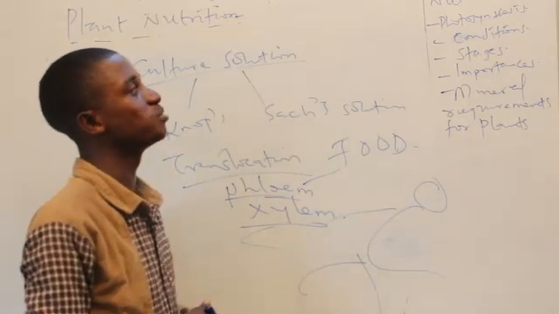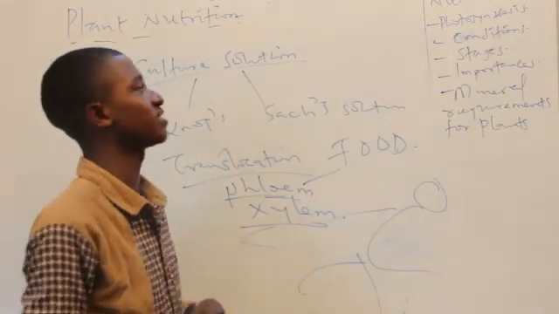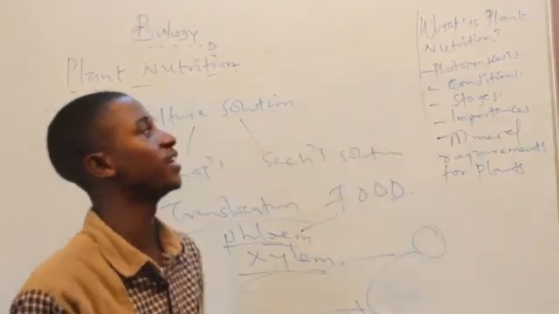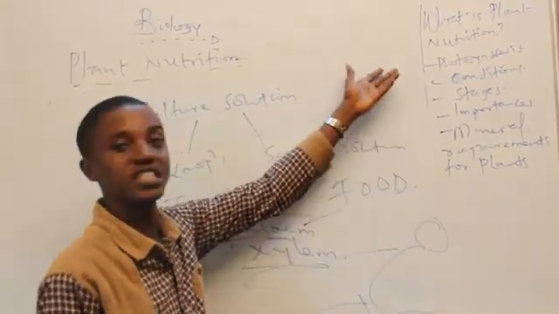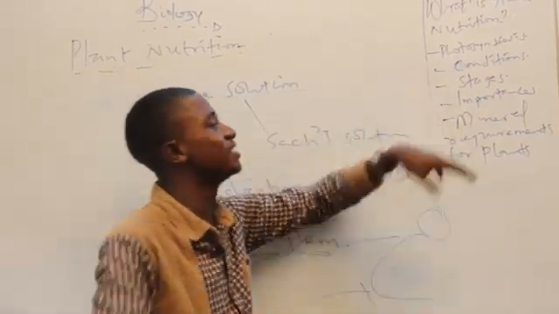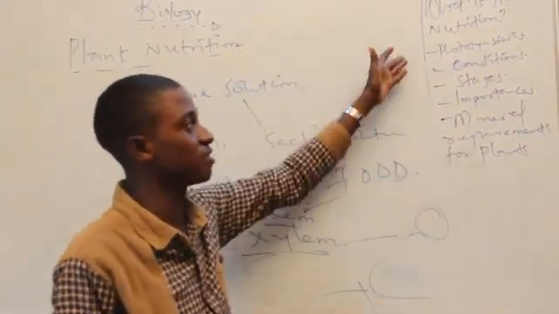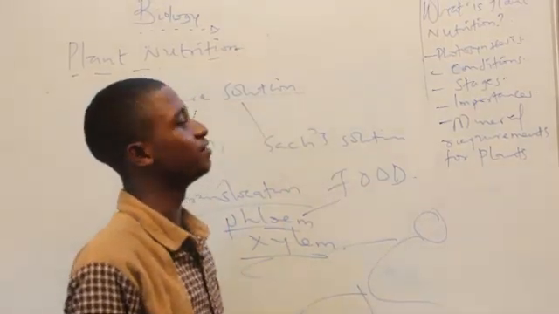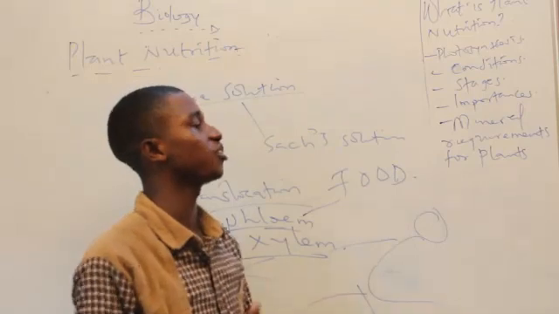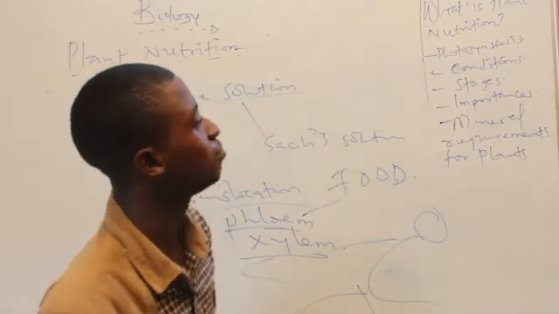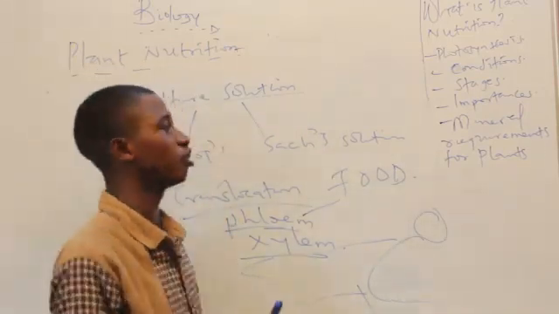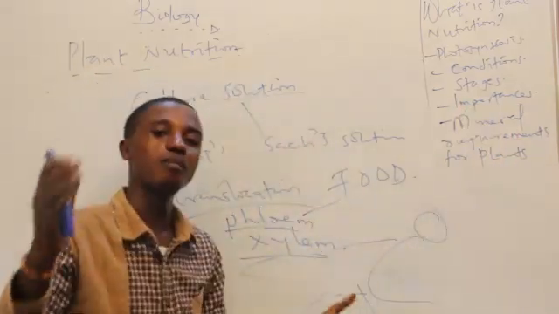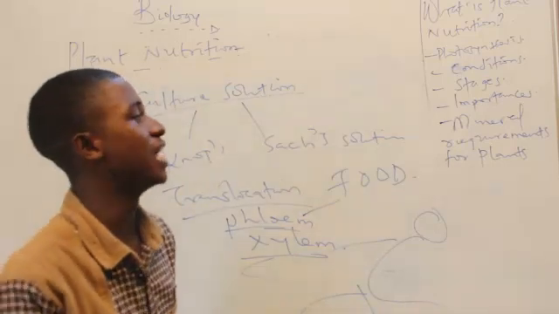So basically with this, we would be rounding up the class. And I am pleased to inform you that we have been able to cover what is plant nutrition. We have been able to look at photosynthesis. We have been able to look at the various criteria that must be present for photosynthesis to take place. We have looked at the stages, the light phase and the dark phase. We look at the various importances ranging from the purification of air to the building block of carbon skeleton to the production of food. And we look at mineral requirements by plant. We look at major or macro element, and we look at micro element.